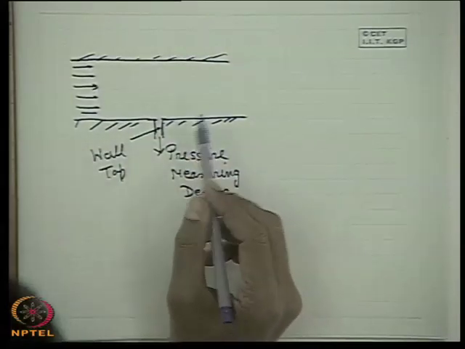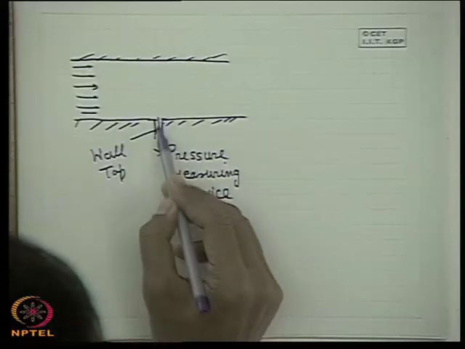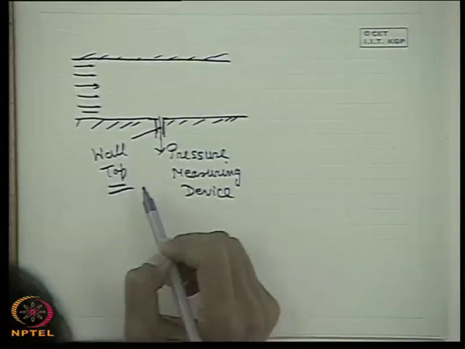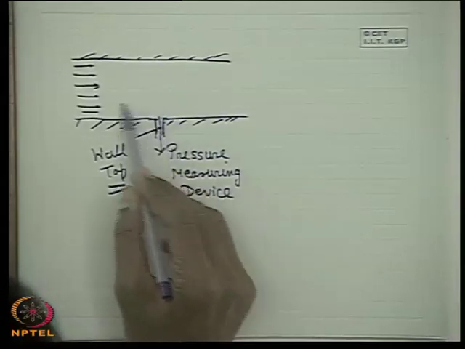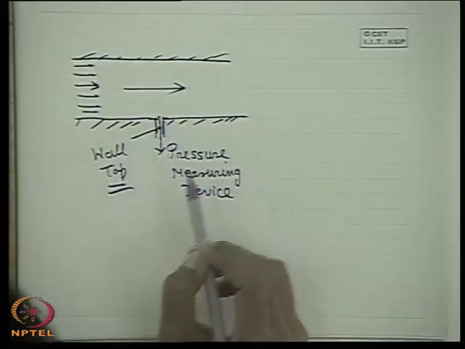Now it is obvious that in the direction of the wall tap, that means along the axis of this hole or connection, which is known as the wall tap, there is no component of flow velocity. Flow velocity is in this direction. So this senses the static pressure.